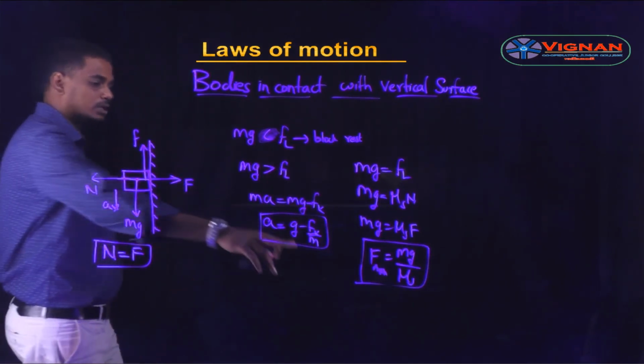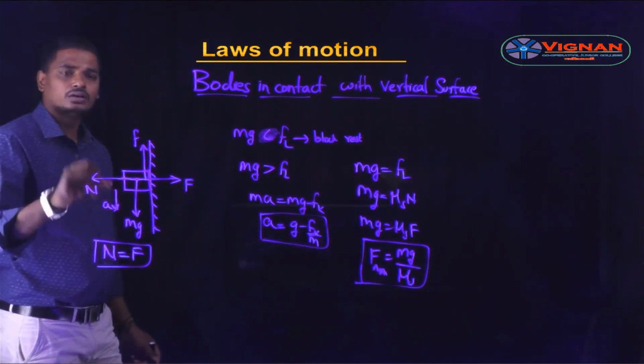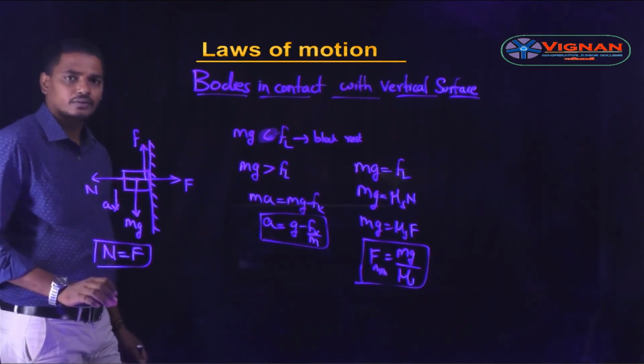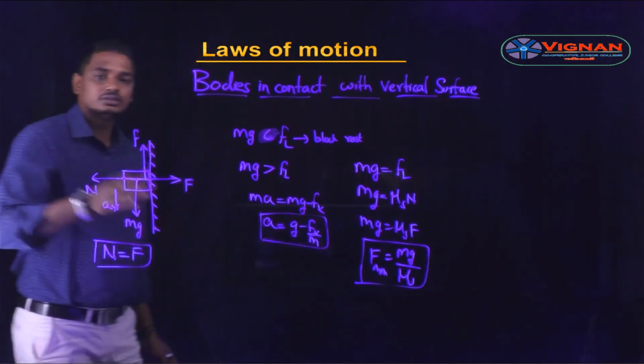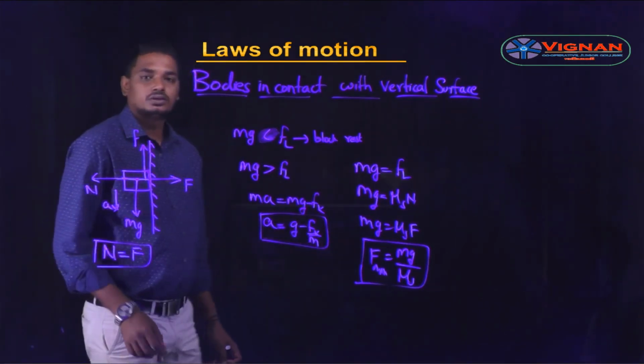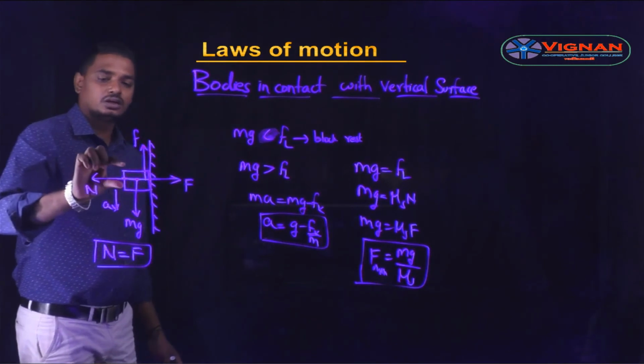If this minimum force is applied across the block, then the block will not slide down. If we apply a force less than this minimum force, then the block will slide down. So here only one of the forces is supporting the block.